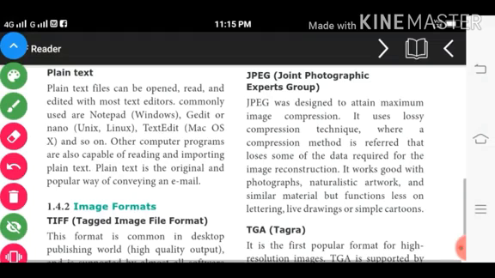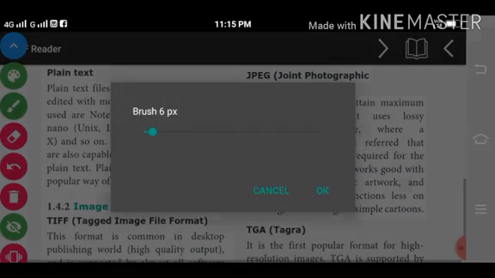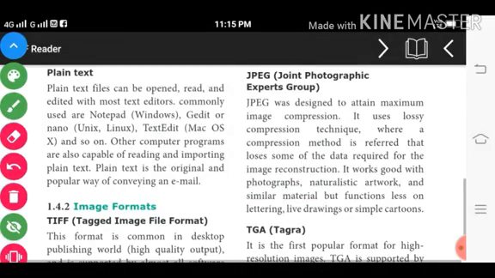Plain text. Plain text files can be opened, read and edited with most text editors. Commonly used are Notepad on Windows, Gedit or Nano on Unix and Linux, and TextEdit on Mac OS. Other computer programs are also capable of reading and importing plain text.